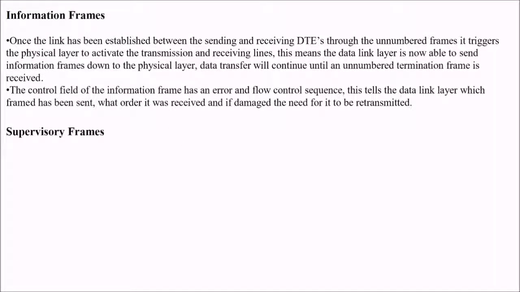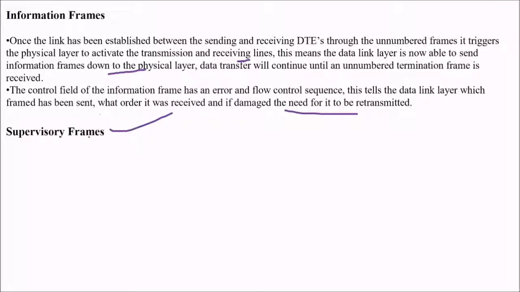Information frames. Once the link has been established between the sending and receiving data through the unnumbered frames, it triggers the physical layer to activate the transmission and receiving lines. This means that the data link layer is now able to send the information frames down the physical layer, and data transfer will continue until an unnumbered termination frame is received. The control field of the information frame has an error and flow control sequence. This tells the data link layer which frame has been sent, in what order it was received, and, if damaged, the need for it to be retransmitted.